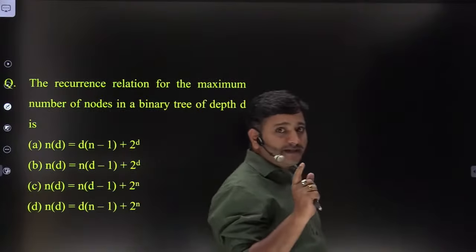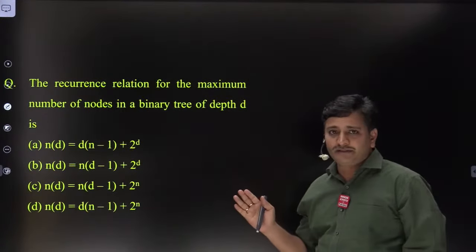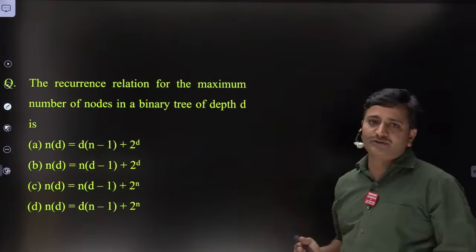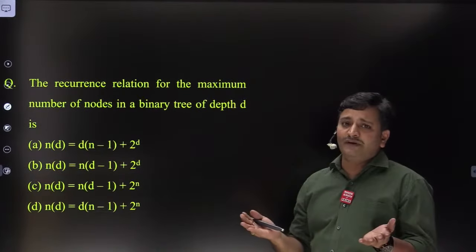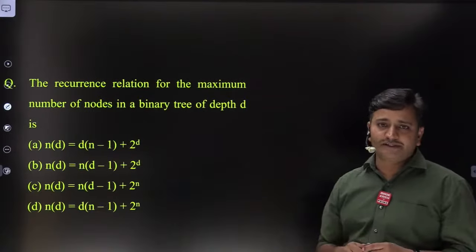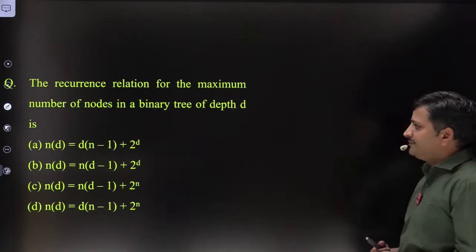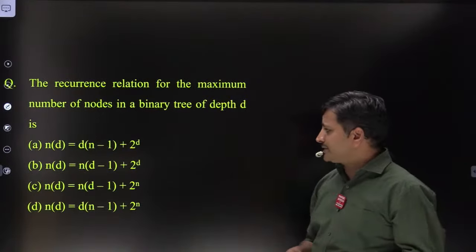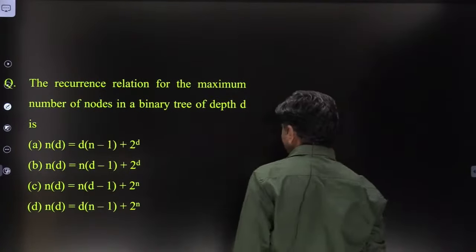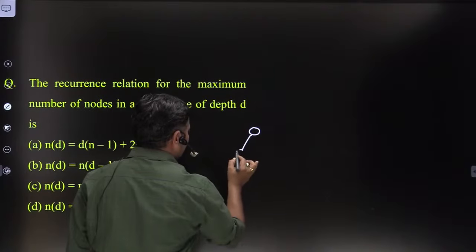See here, this question is related to data structures also. The subject we are discussing is discrete mathematics, but we are able to form a recurrence relation with concepts of other subjects also, friends. Because in the examination you cannot identify which subject the question belongs to. They may combine 2 or 3 subjects like this. So, the recurrence relation for the maximum number of nodes in a binary tree of depth d. To answer this type of question, you must have an idea about binary tree properties, friends. Suppose let me take here a binary tree.